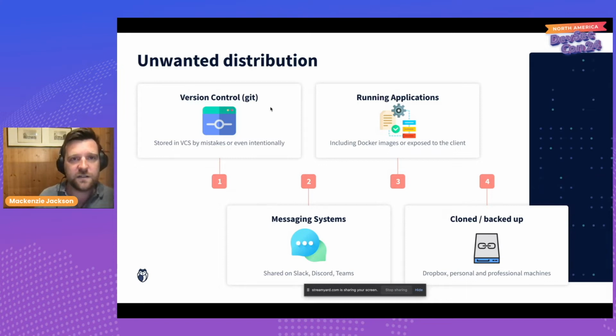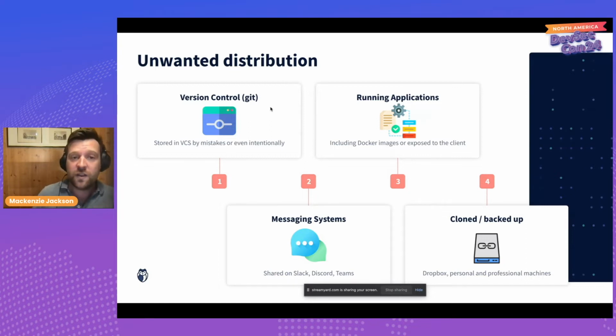It's in our source code, plus it's on all of the different developers' machines. Maybe it's been copied into some messaging systems like Slack. It's probably backed up onto different servers everywhere. And it may even end up in our running application or in our deployment tools, maybe in Docker images. The key thing about this is that we actually have no visibility. We have no idea where this secret has ended up.